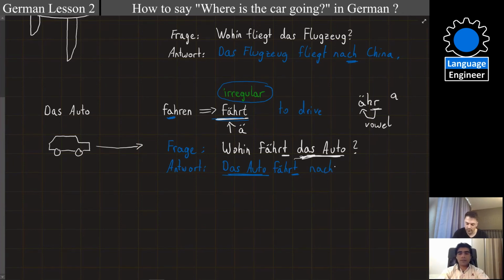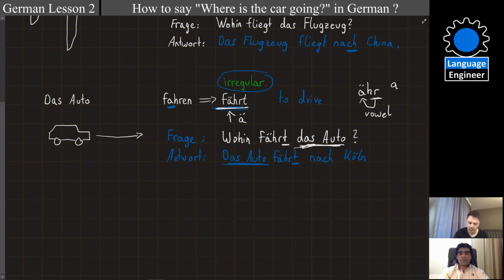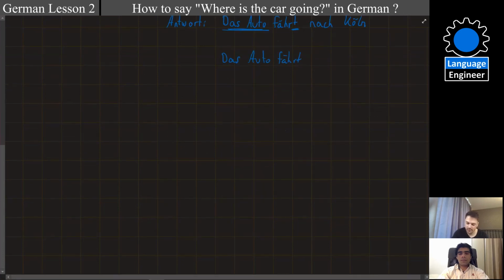We can say nach, let's say Köln. Right? So Köln is Cologne. And now we do another example for the answer. Das Auto fährt nach, and you can give me a city. London. Nach London.